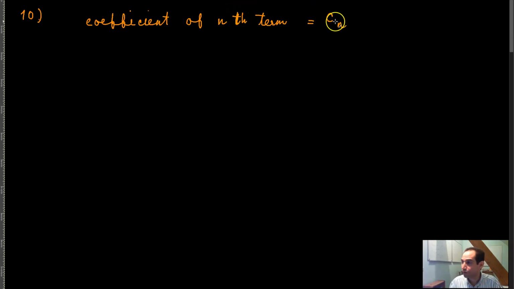Now what we are saying is that the coefficient of the r minus 1th term, which is C of r minus 1, and this is not a combination, of course you know what that is, the coefficient of the rth term and the coefficient of the r plus 1th term, they are in the ratio 1 to 3 to 5, right?